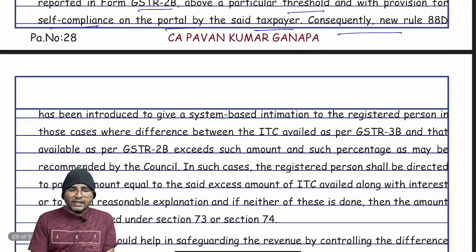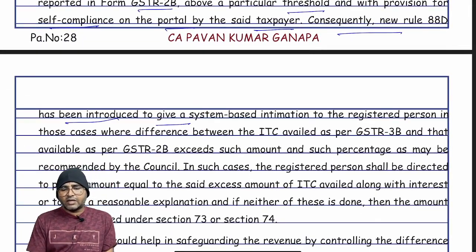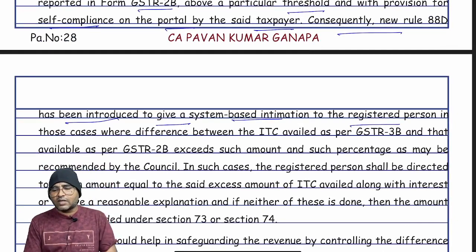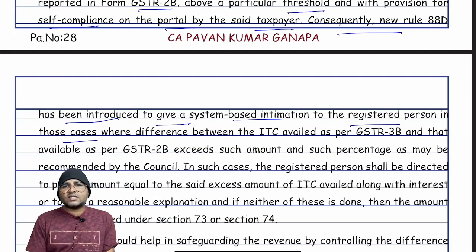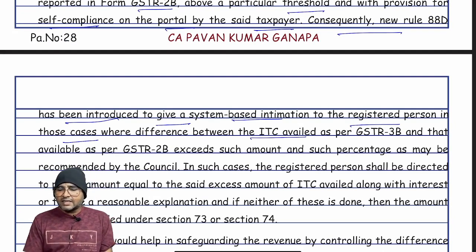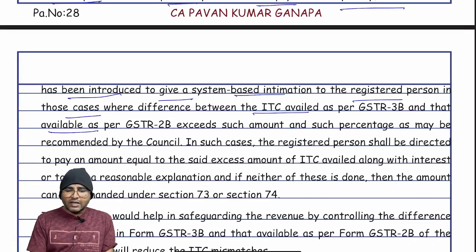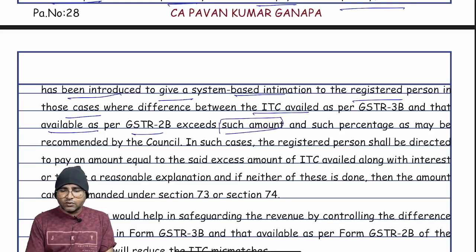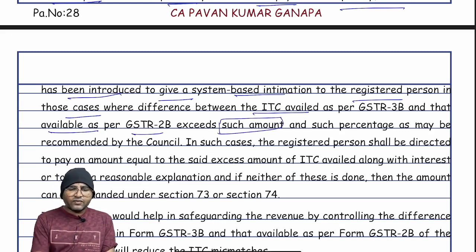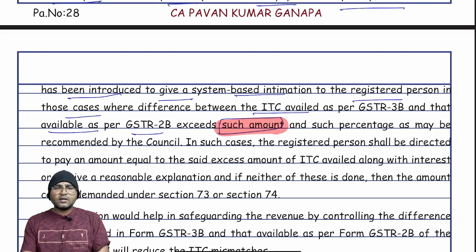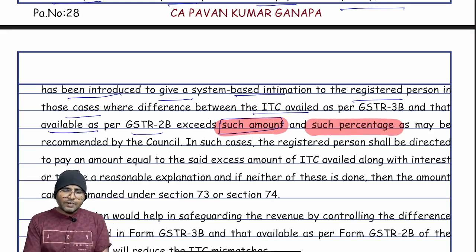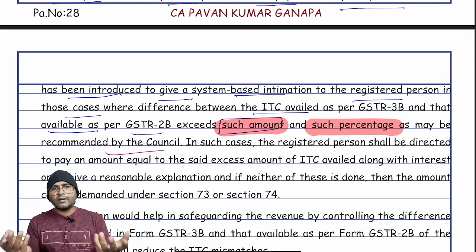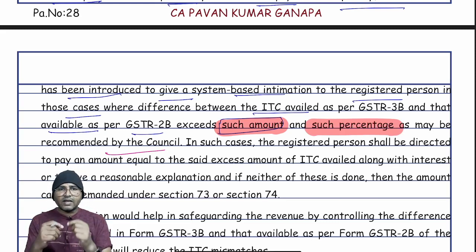Consequently, new Rule 88D has been introduced to give a system-based intimation to the registered person in those cases where the difference between the ITC availed as per GSTR 3B and that available as per GSTR 2B exceeds such amount. So, just if there is any difference, prima facie you won't get notice, right? If it exceeds such amount and such percentage as may be recommended by the council. Are you getting my word? So the system will analyze what is the difference between GSTR 2B and 3B.